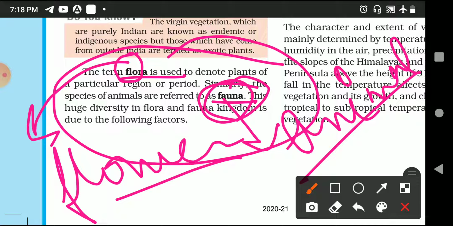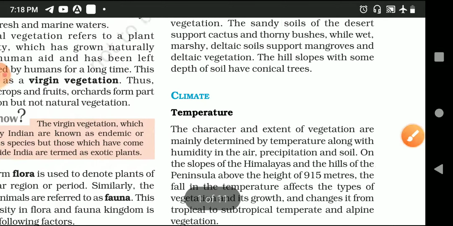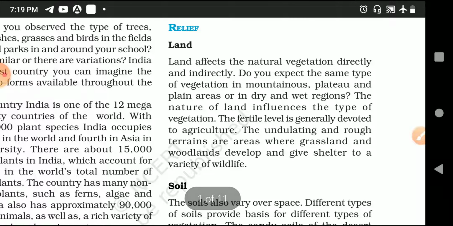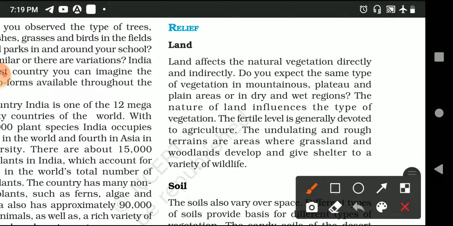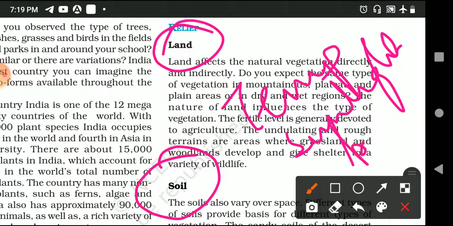So species related to flora are plants, and species related to animals are considered fauna. The factors which are responsible for the flora and fauna kingdom are given here, that is land, soil, temperature, sunlight, and precipitation.